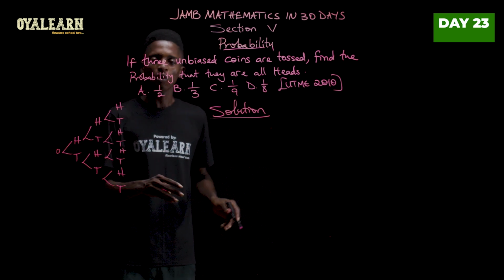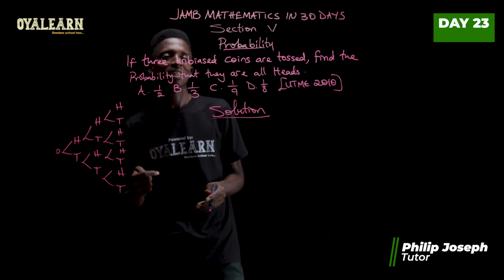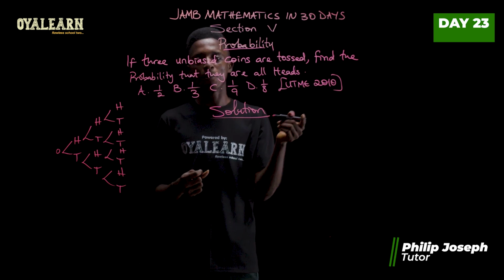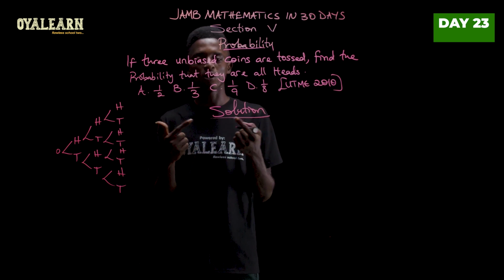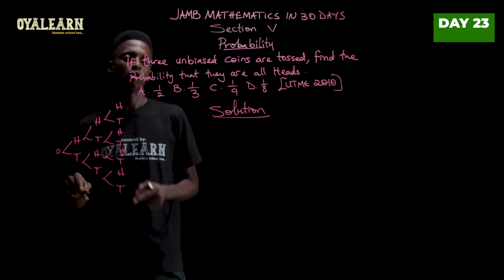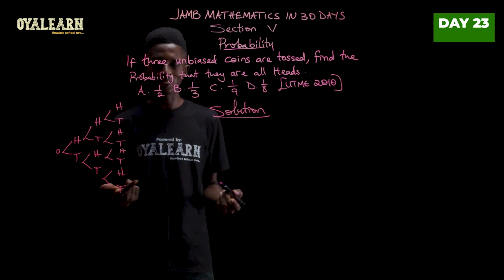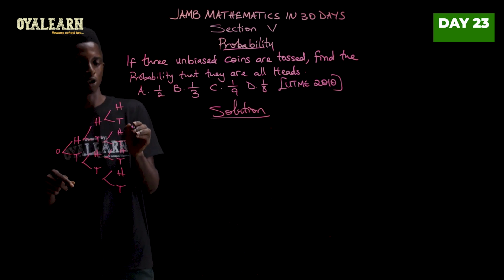Now, what you should know is that the number of outcomes you have at the end is the same thing as when you take 2 to the power of the number of coins. So 2 raised to the power of 3 will give us 8. Now I'm saying 2 because there are only 2 outcomes, so head or tail. So 2 raised to the power of the number of coins we are working with, which is 3, would give us the number of outcomes we should have. So let's see what the outcomes are.